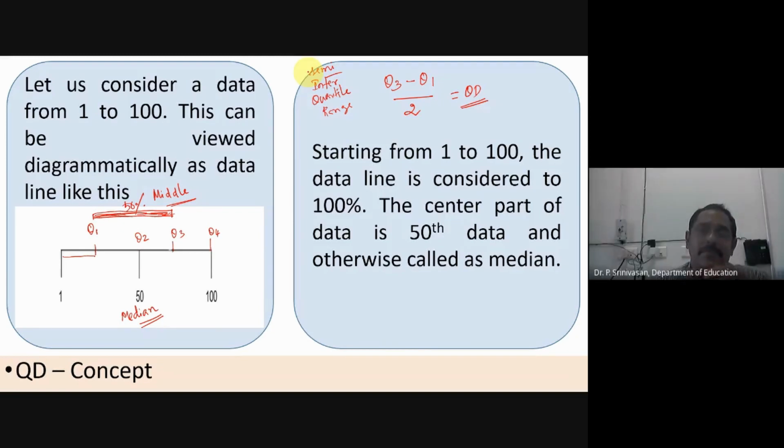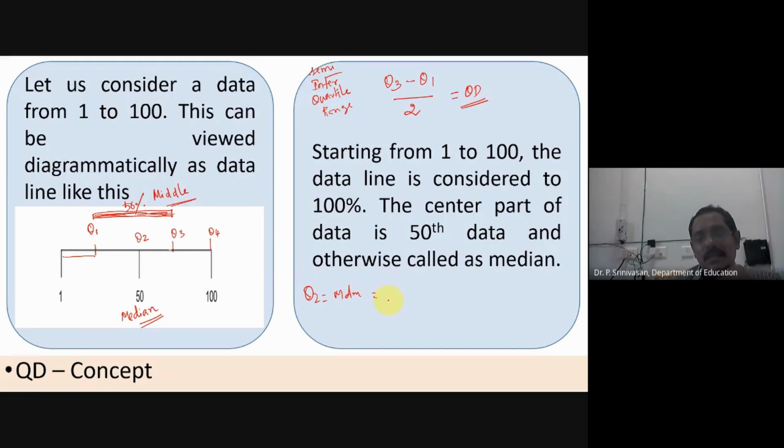Wonderful. You have found Q2. How did you find Q2? Q2 is equal to median. What is the formula for median?